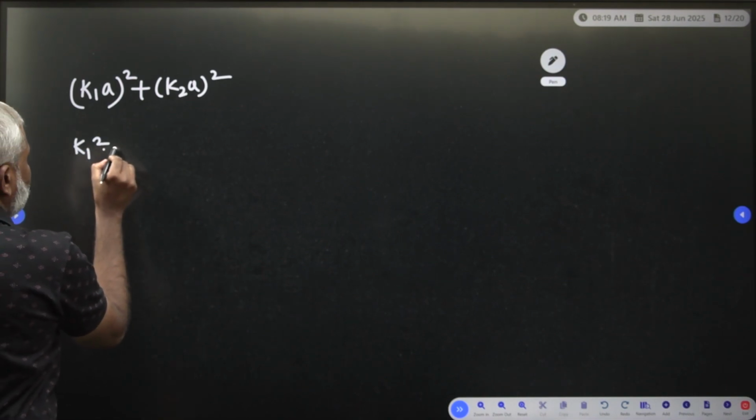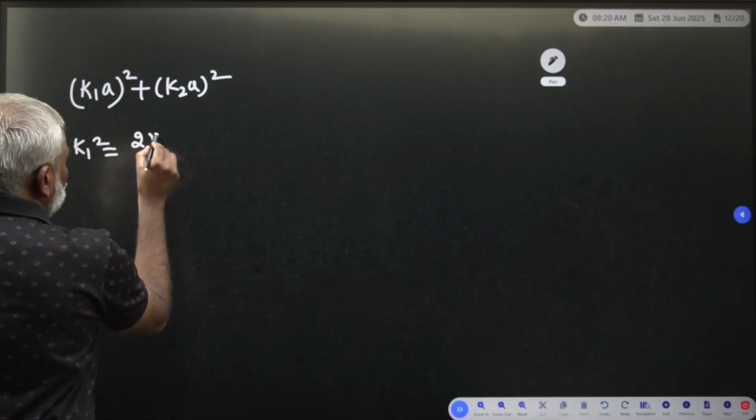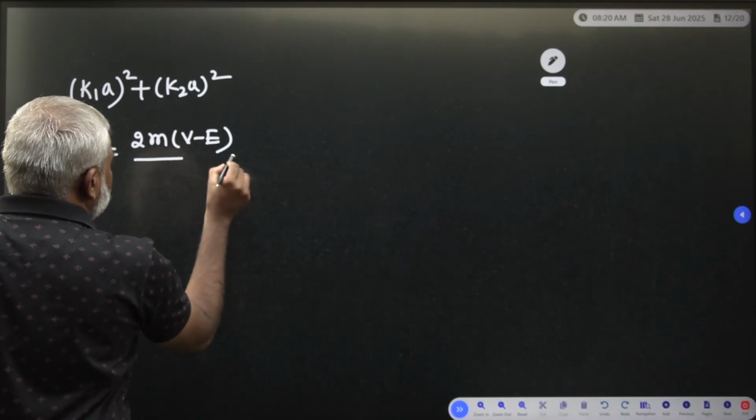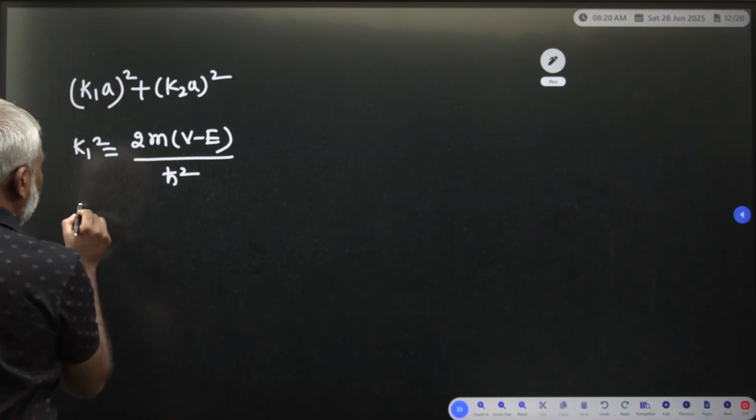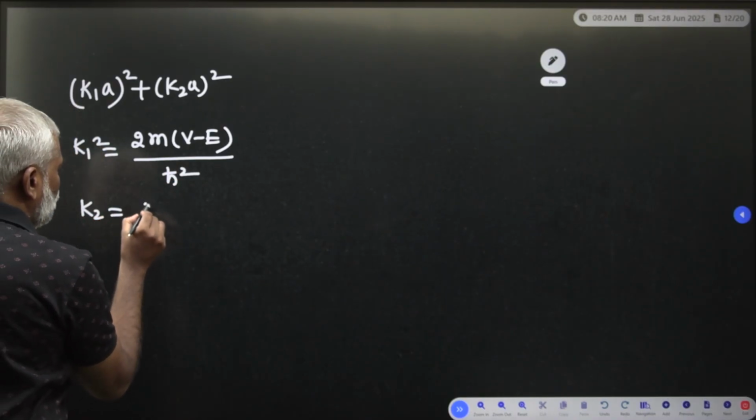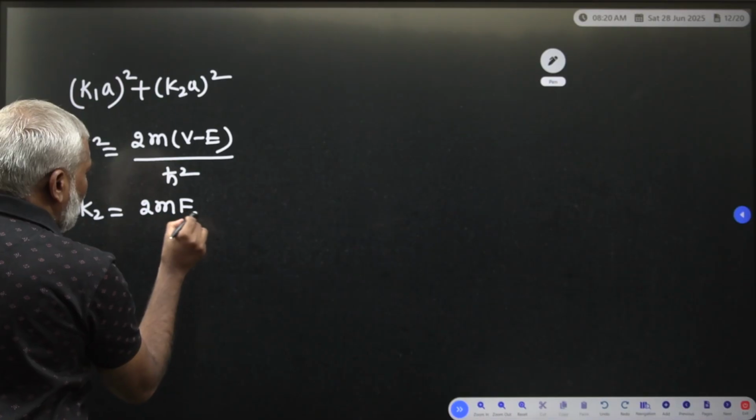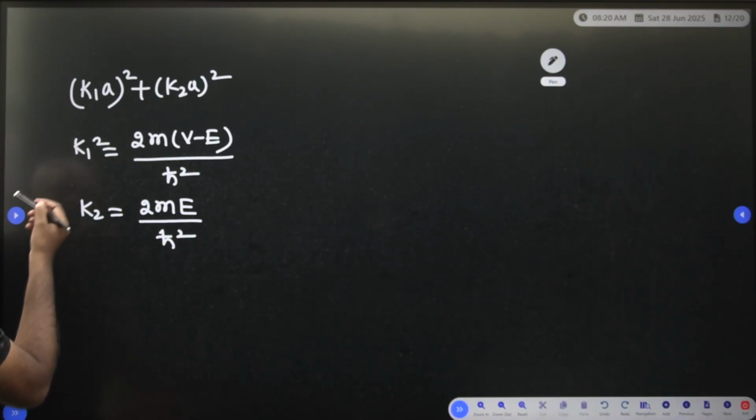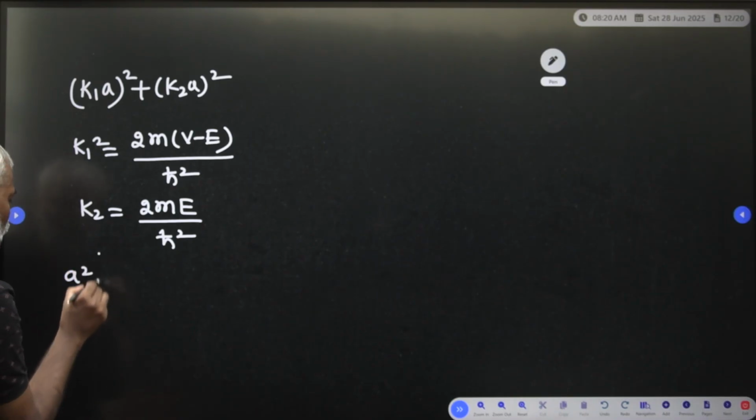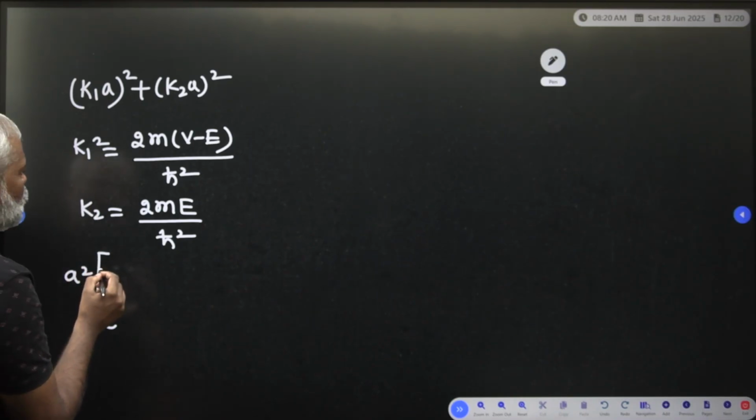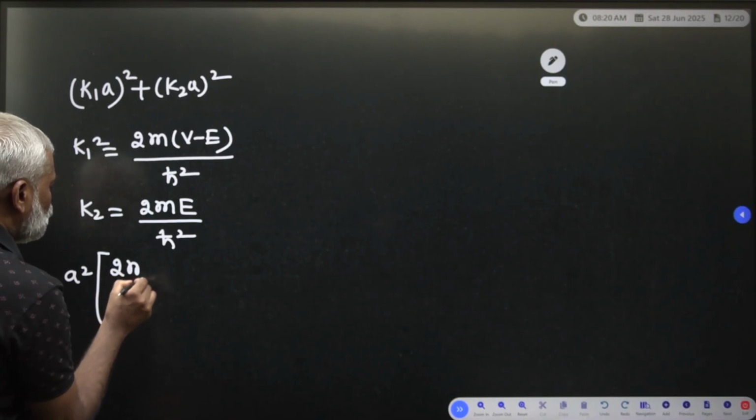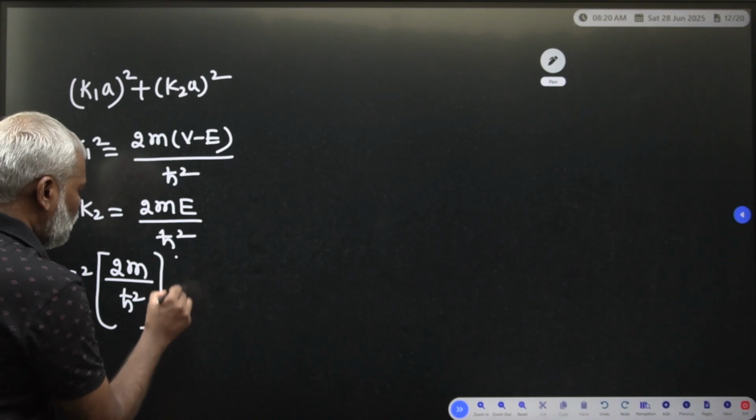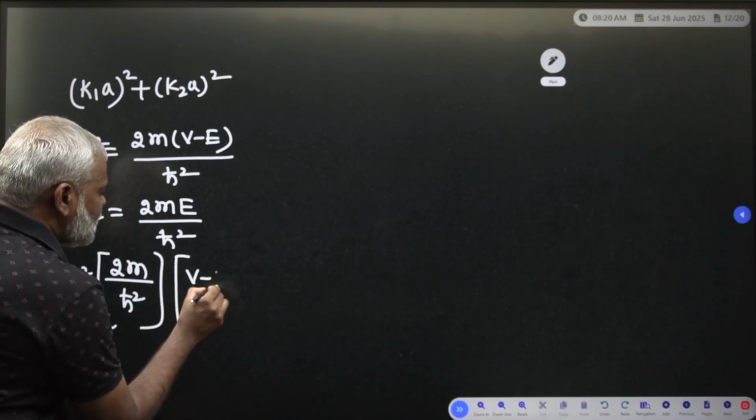So k1 square is equal to, you know that, 2m into v minus e divided by h cut square. This is the k1 square. K2 is equal to, you know that, so what is that k2 value? 2m e divided by h cut square. This is the k2 value. Now a square you have to take common here. So how much are you able to get? 2m by h cut square also you have to take common. You are able to get v minus e